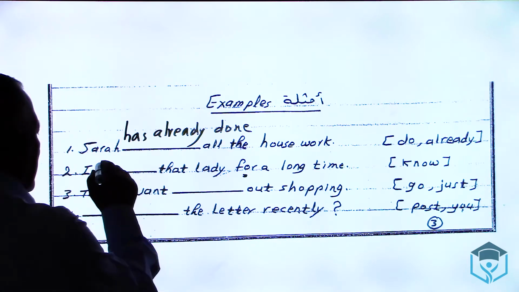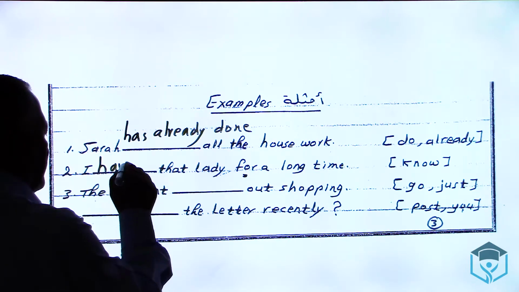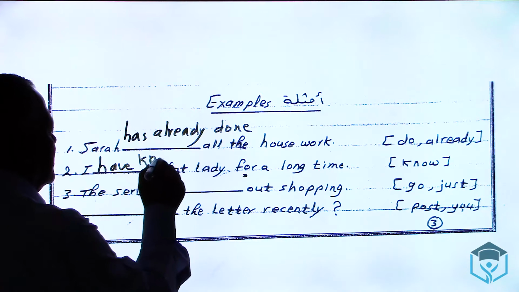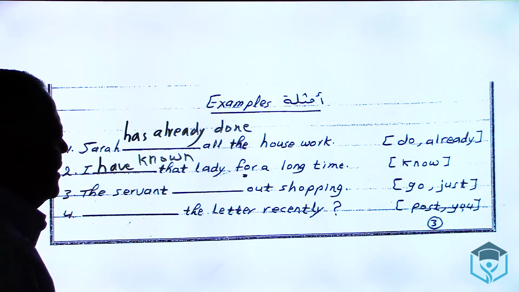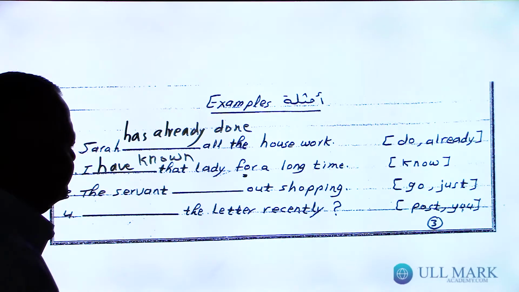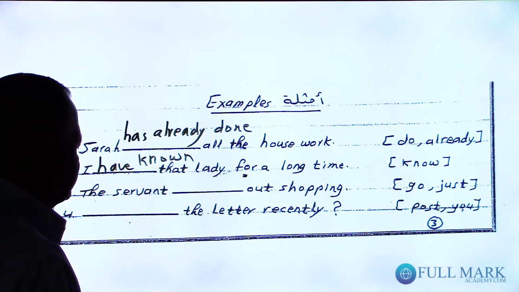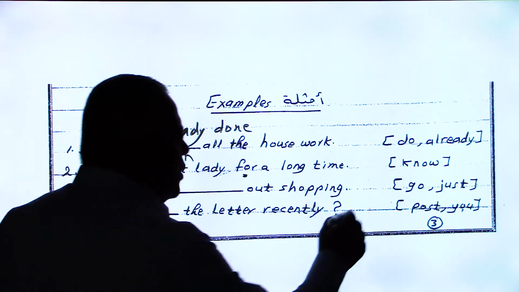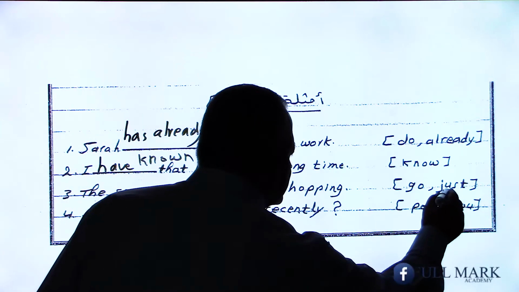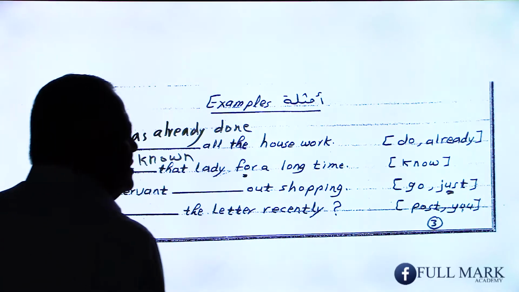So I say, I have known. I have known that lady for a long time. 3. The servant, blank, out shopping. Go and just. This word just is the key word.